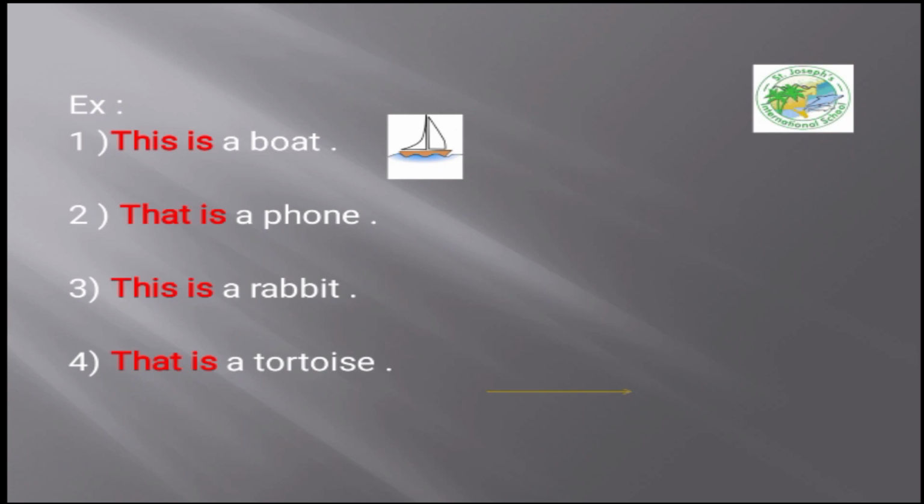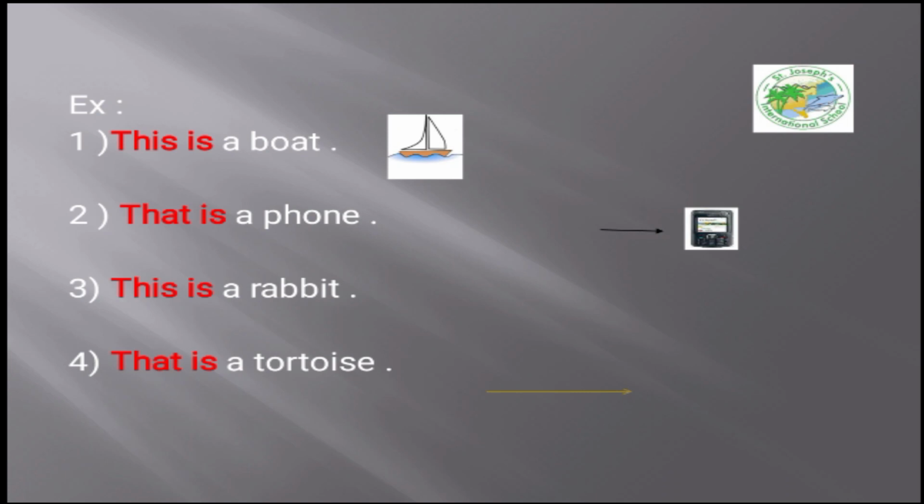This boat is close to the sentence. So I will use the word this: this is a boat. Number 2, this phone. Is it close to the sentence? No, it's far from the sentence. So I use the word that: that is a phone.